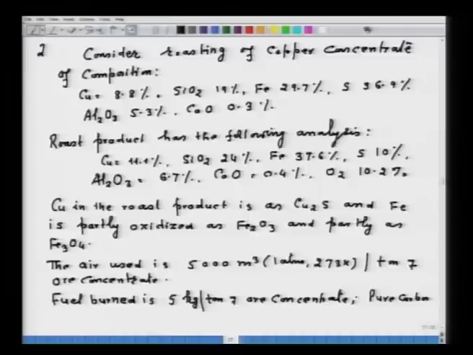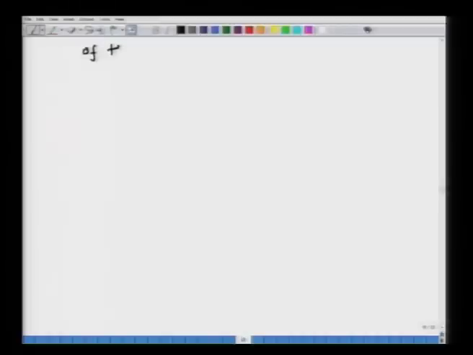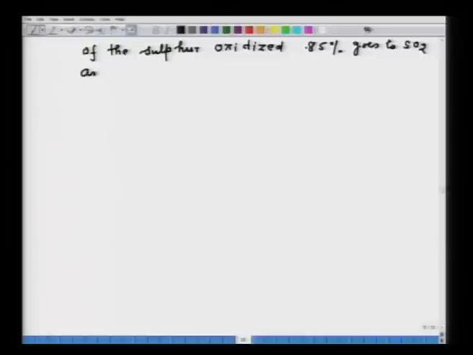Fuel you consider pure carbon, and another condition is given of the sulfur oxidized: 85% goes to SO2 and 15% goes to SO3. These are the conditions.